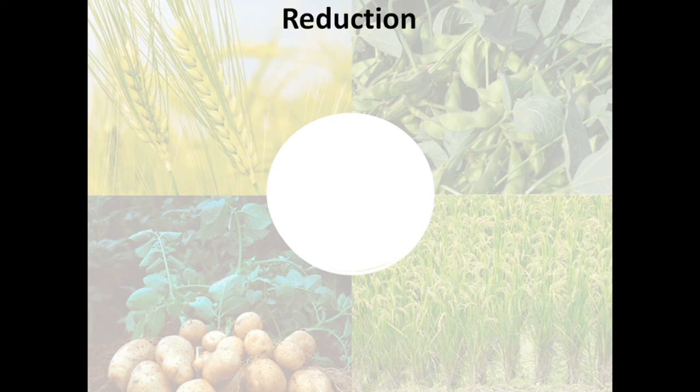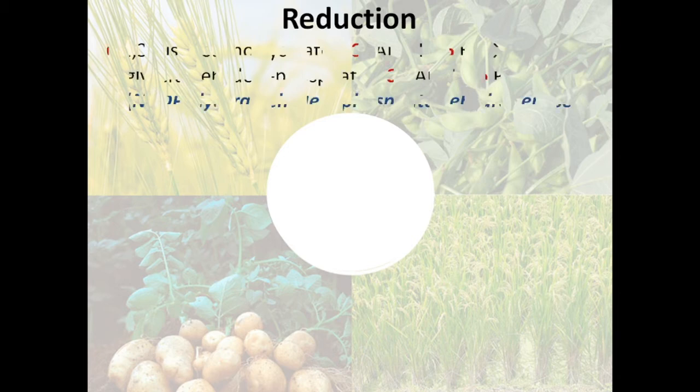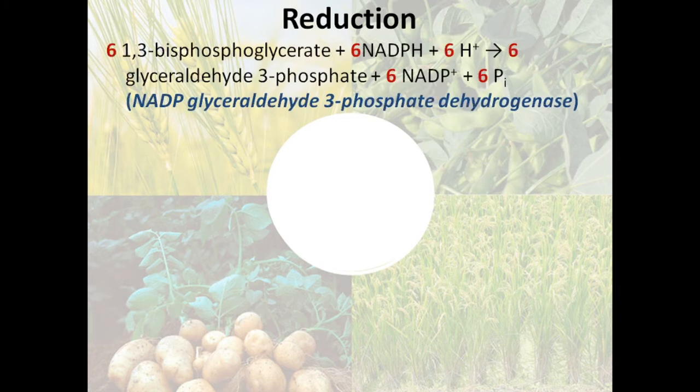The second stage of the C3 cycle is the reduction phase. The first stage has finished and the second stage is beginning. The second stage begins with 6 molecules of 1,3-bisphosphoglycerate.